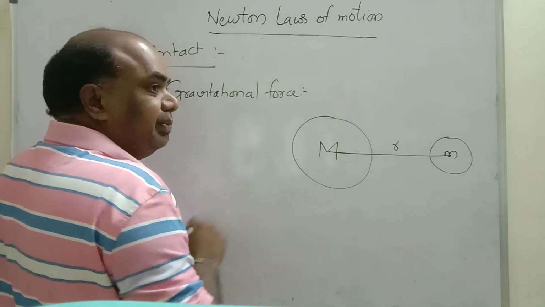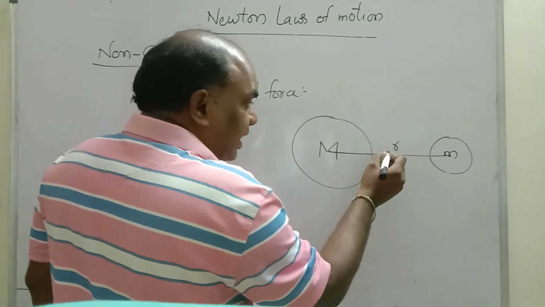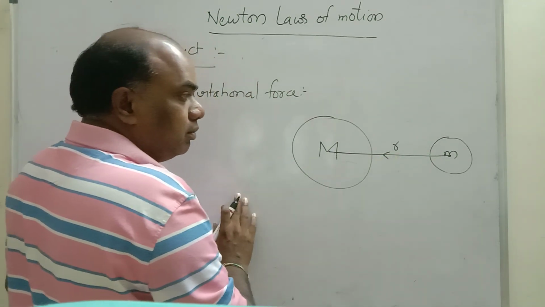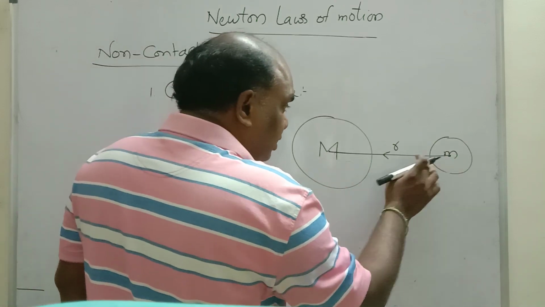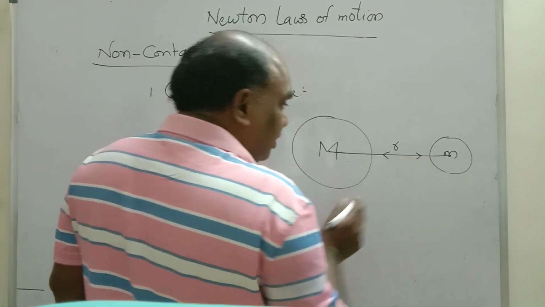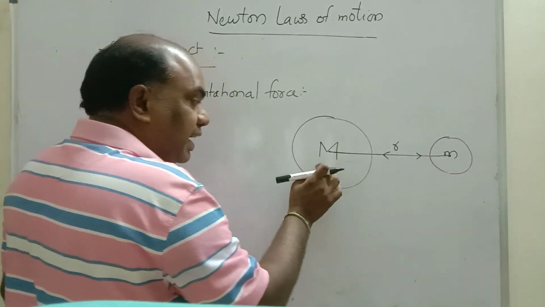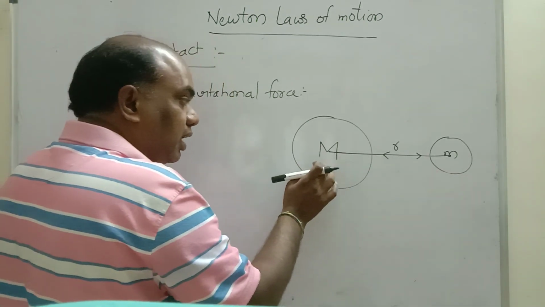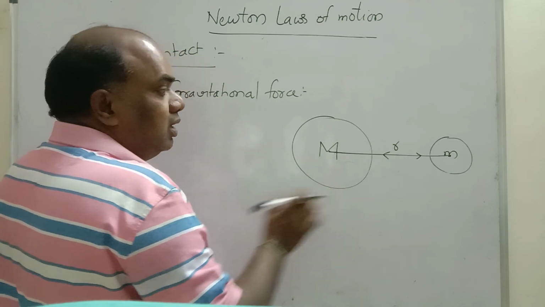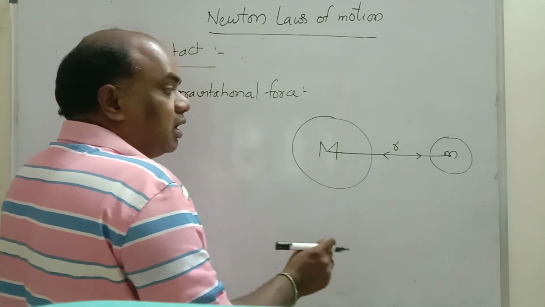Let us consider the distance from the center of this planet to the center of this body is r. Now, the Earth is attracting this mass towards its center. Similarly, this mass is also attracting the Earth towards its center. These two forces are equal and opposite. Then only this will not fall onto the center of the Earth. There are two equal and opposite forces present.